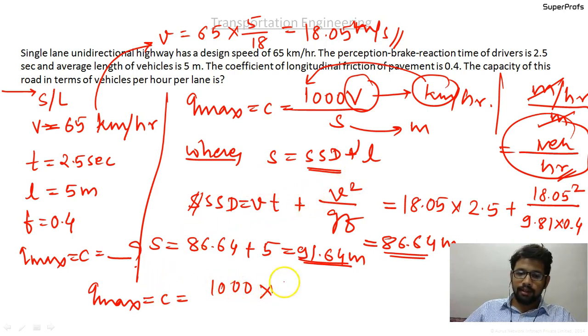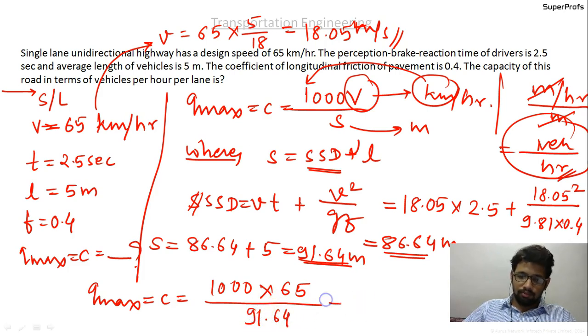So 1000 into the capital V value, which is 65, upon S, which is 91.64, stands for 709 point something vehicles per hour.